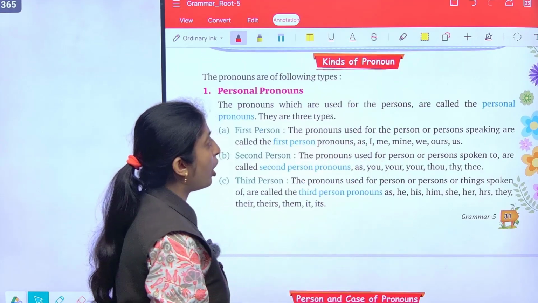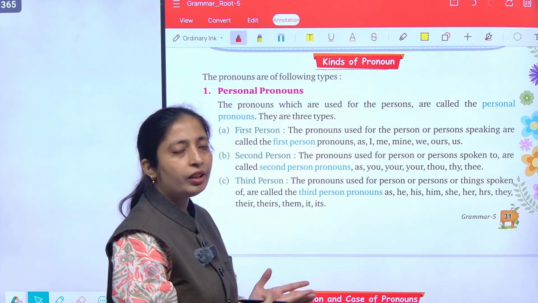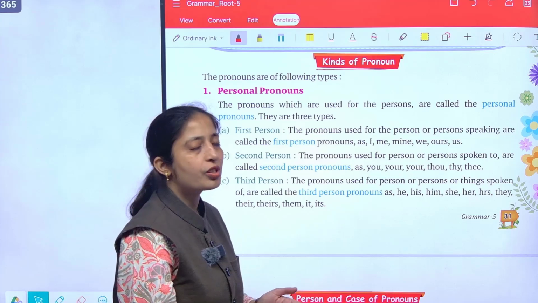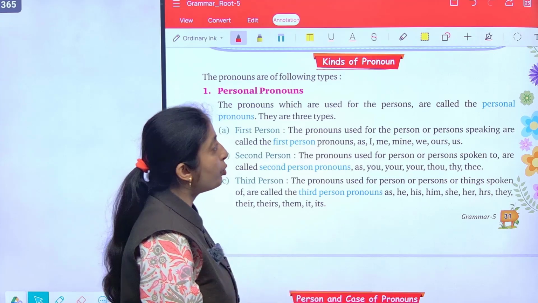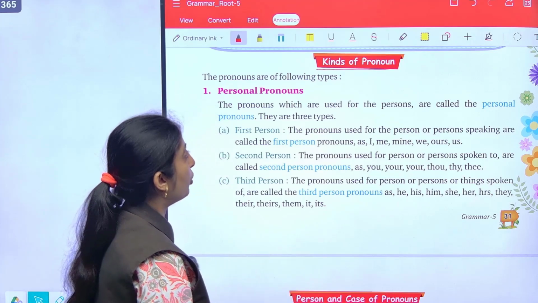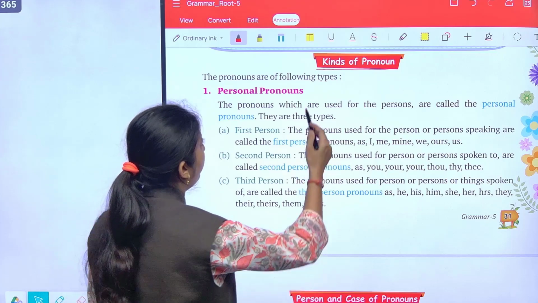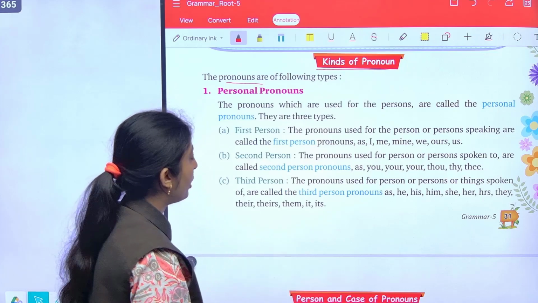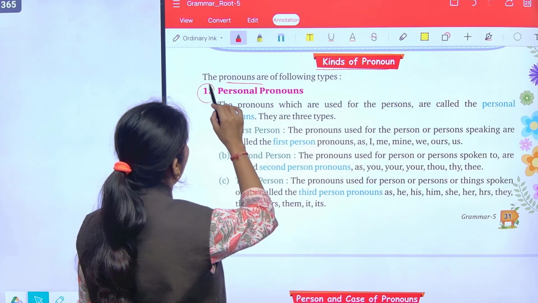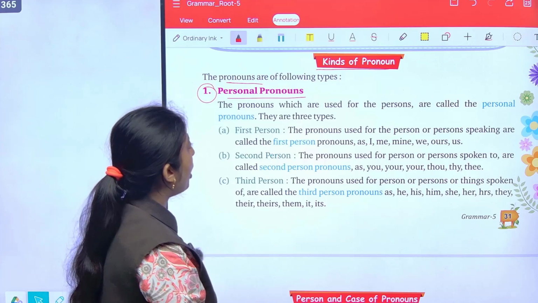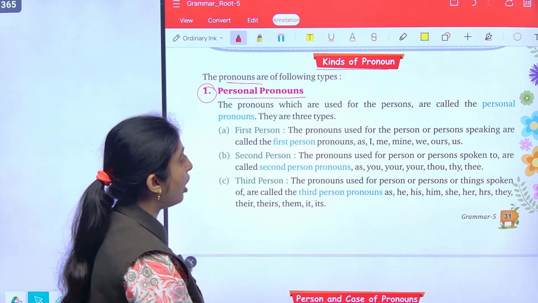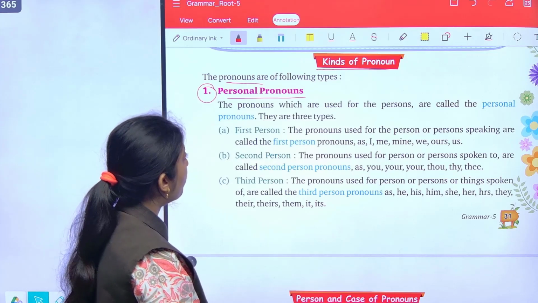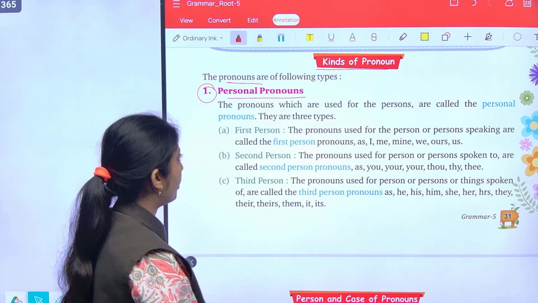Kinds of pronouns. So pronoun क्या होते हैं? The words that are used in place of nouns. Nouns की जगह, संज्ञा की जगह यूज किए जाते हैं, वो शब्द होते हैं सर्वनाम. Now types of pronoun. The pronouns are of following types. Number 1, personal pronouns. The pronouns which are used for the persons are called the person pronouns or personal pronouns, they are of 3 types.